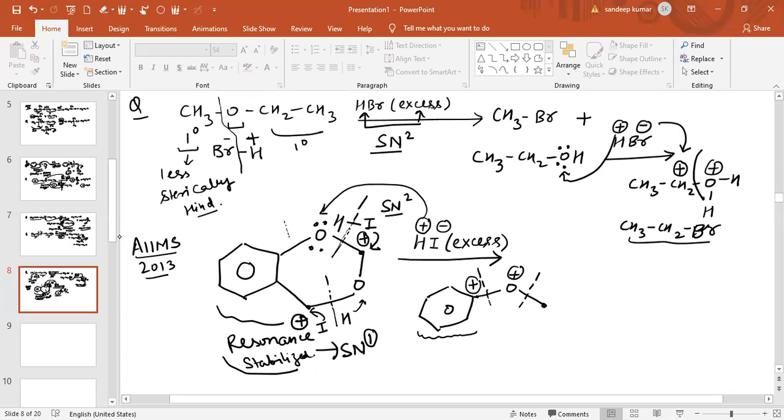Now I am drawing the final product, which is this one: OH on this carbon atom, and this is CH2I. And the other product is CH2I and OH. So another product is CH2, on CH2 there is I, and also there is an OH group. Now again the reaction will not take place because this oxygen is resonance stabilized. Therefore this is the final product.